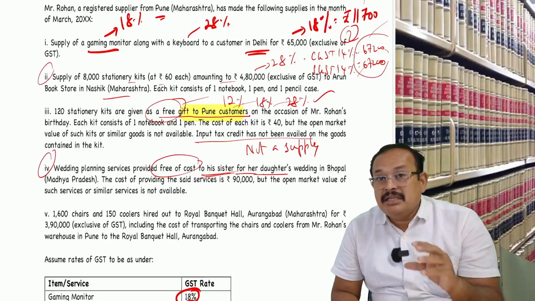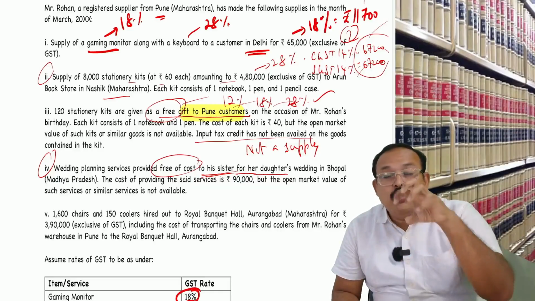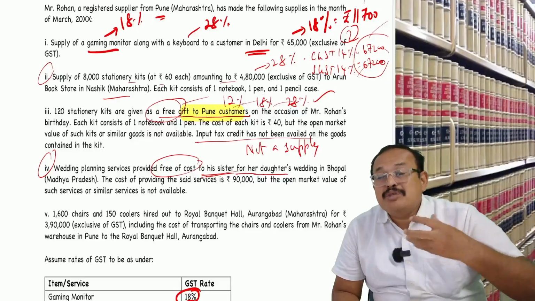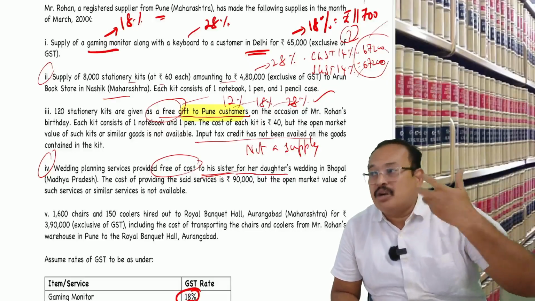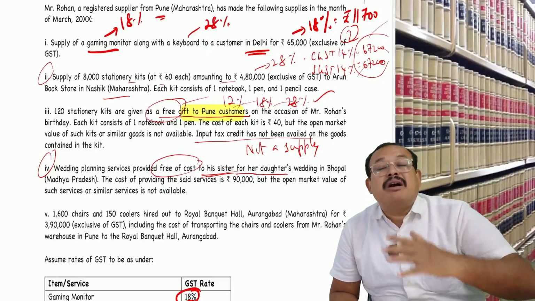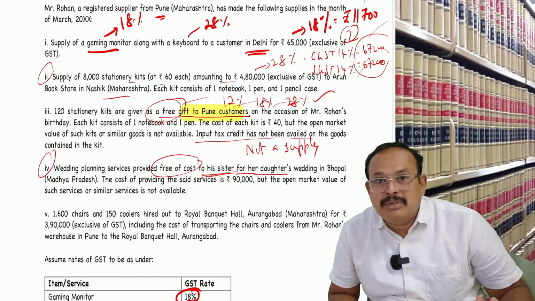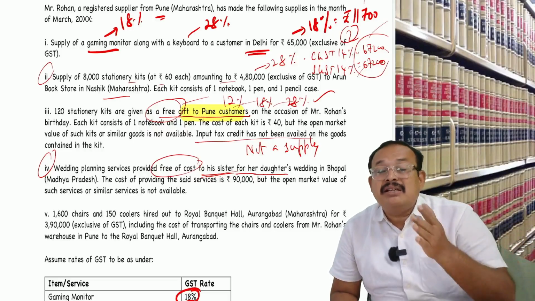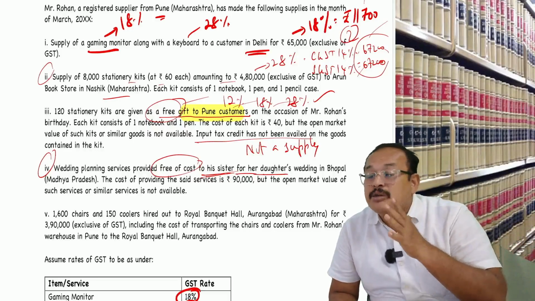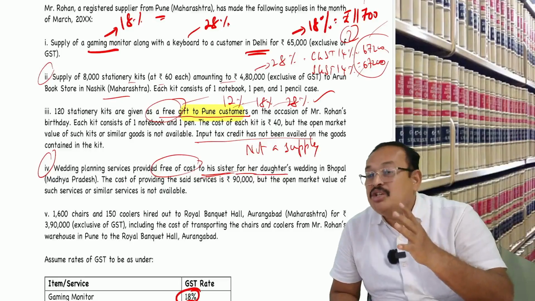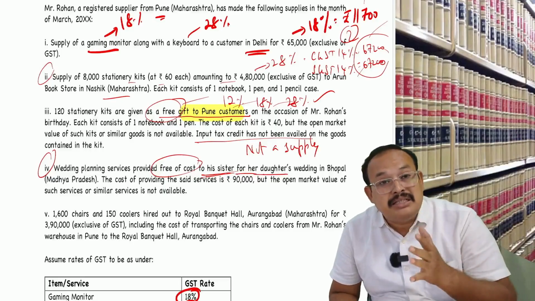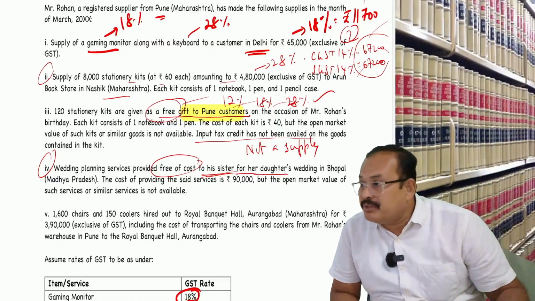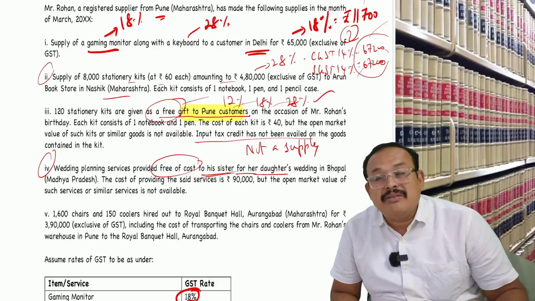As a result, since the sister who received the wedding services from Rohan is not specifically mentioned as wholly dependent on Rohan, we assume and presume, as a non-dependent person, not the same family. As a result, in favor of the taxpayer, not required to pay tax. Listen, my dear, at the final level of CA, they are testing you. Once you qualify, you are the person going to practice. You have to practice successfully in GST for the clients to safeguard their assets. When there is a benefit of doubt, you please go along with the taxpayer.